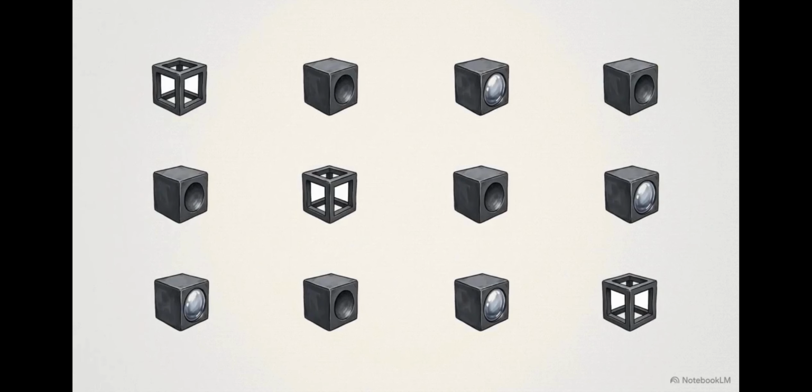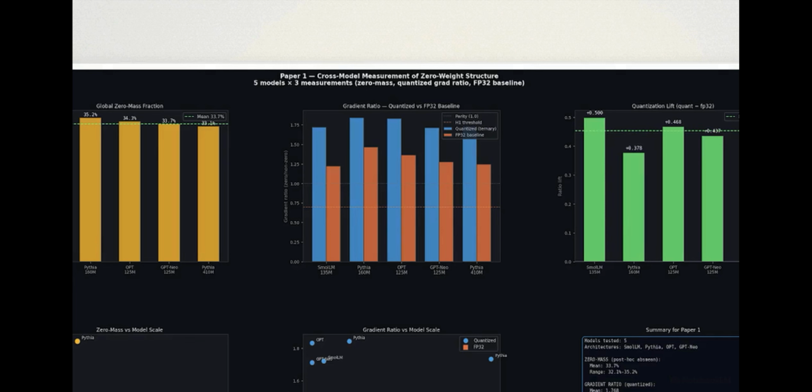Researchers used gradient flow analysis to look past the weights and see how signals actually move through the model during the training process. This chart shows signal intensity. Blue bars represent the 1-bit models. Startlingly, zero-weight positions carry a gradient signal 1.7 times higher than active weights. Across 5 architectures, this constant 1.7x ratio proves zeros aren't empty space. They're the system's most active routing hubs.